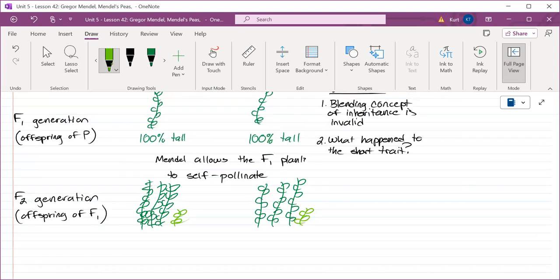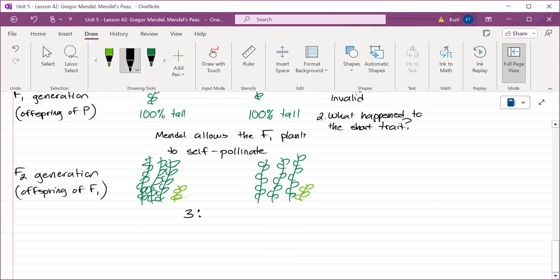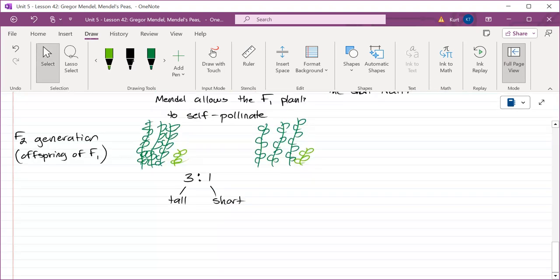He made thousands of seeds, and out of this, it was a 3-to-1 ratio. For every 3 tall, there was 1 short. And so that's a 75-25. 75% tall, 25% short. So this helped him realize 2 things, everybody. One is that traits can skip generations.